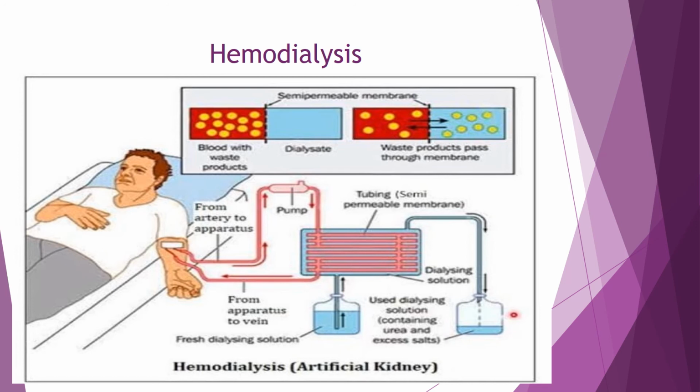Now, as the blood is passing through this tubule, the nitrogenous waste from the blood passes to the dialysis solution. And this dialysis solution, which now contains the nitrogenous waste, is removed from the other end. Once the nitrogenous waste is removed, the blood is given back to the patient.